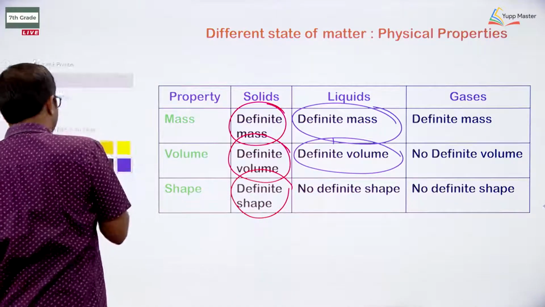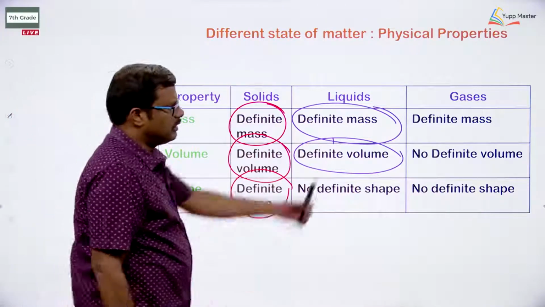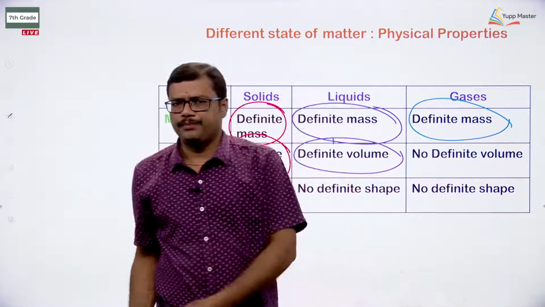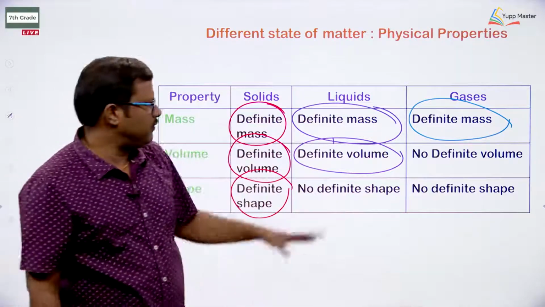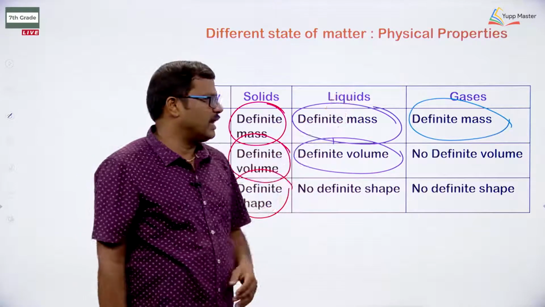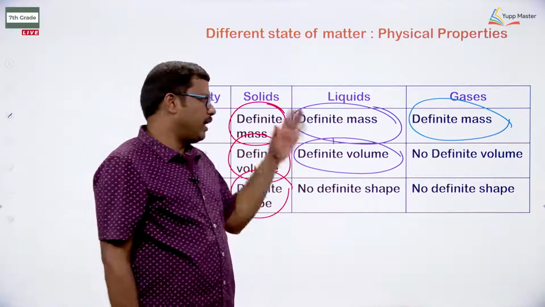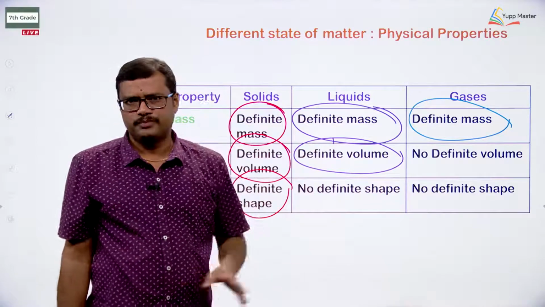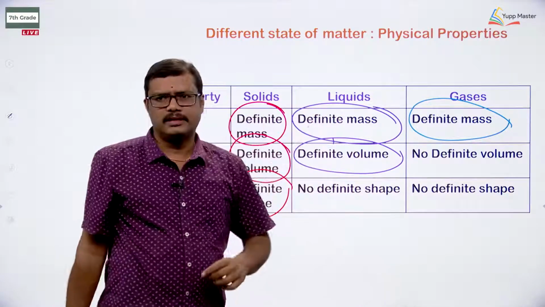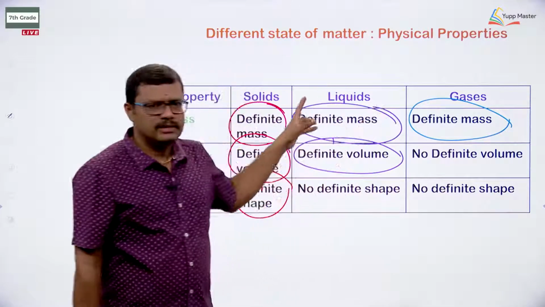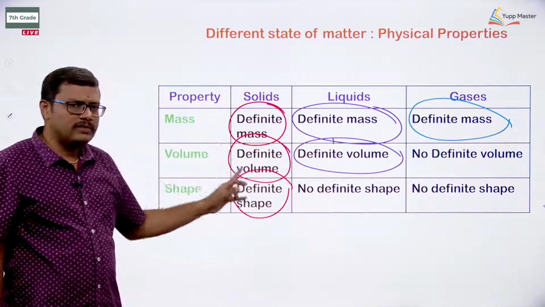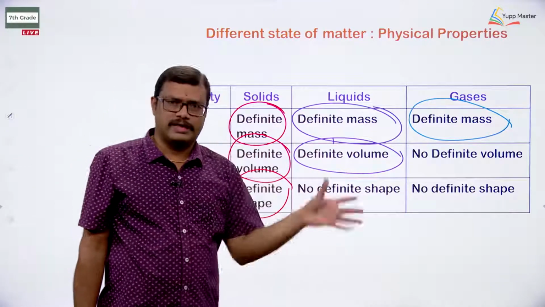But in the case of gas, gases will have only definite weight, or definite mass. Fixed mass is possible for gases, but no definite shape and no definite volume. Volume and shape are not at all possible for gas, but in the case of liquids, mass and volume are possible, no shape. In the case of solid, mass, volume and shape are all possible, all are fixed for solid.